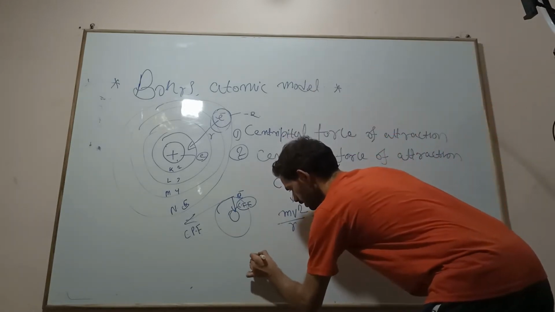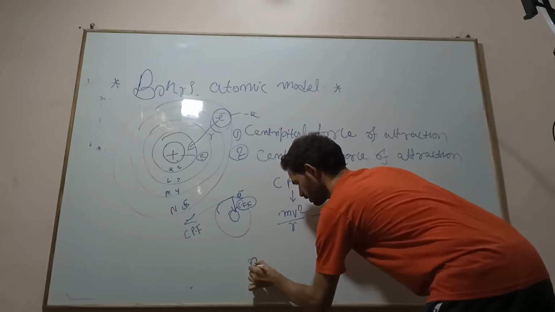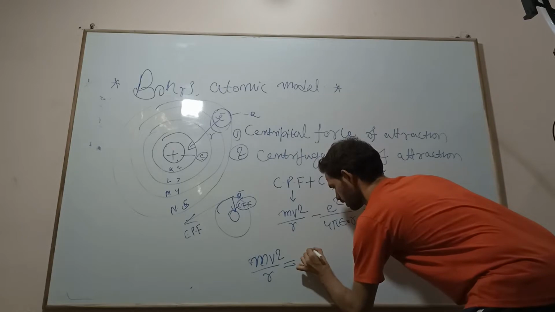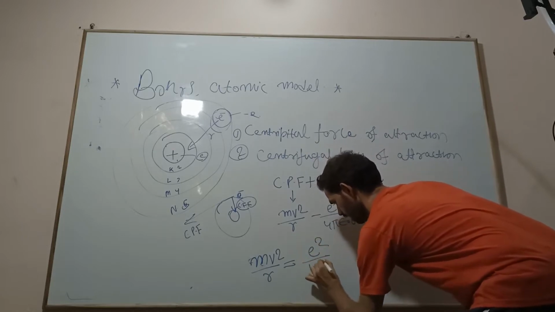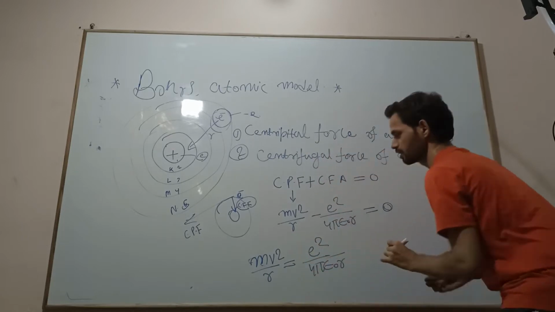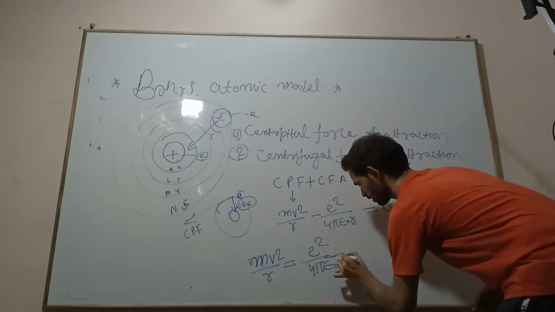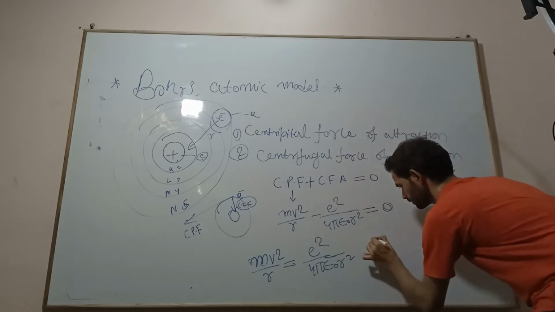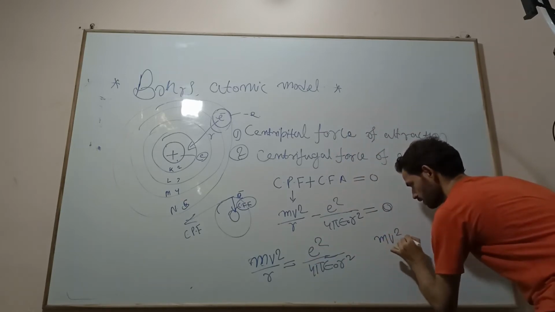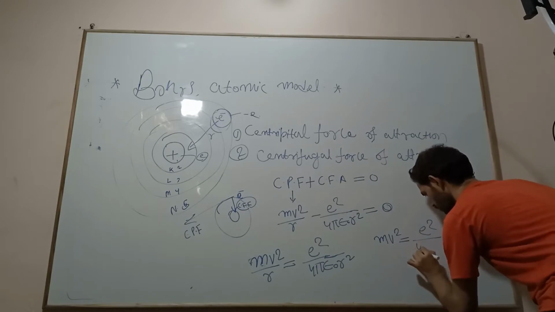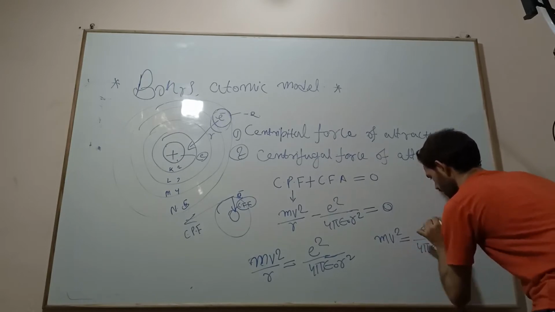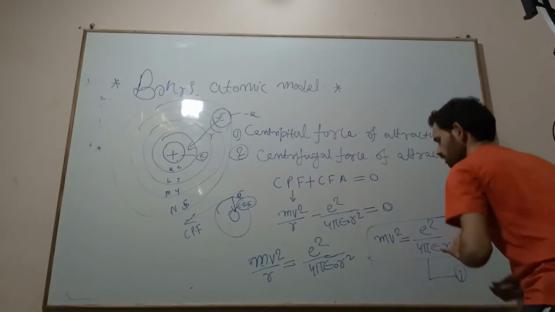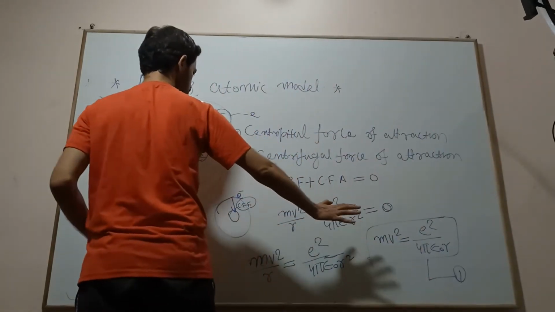So mv square by r is equal to e square by 4 pi epsilon r square. From here we get mv square equal to e square by 4 pi epsilon r. Keep it in a box; this is our equation 1.